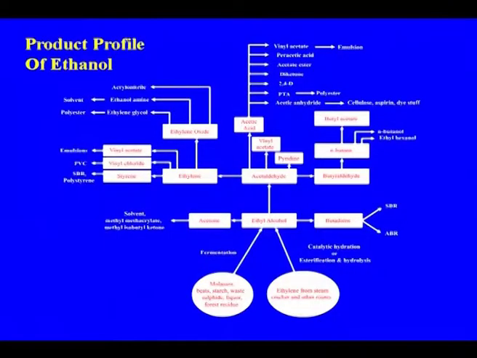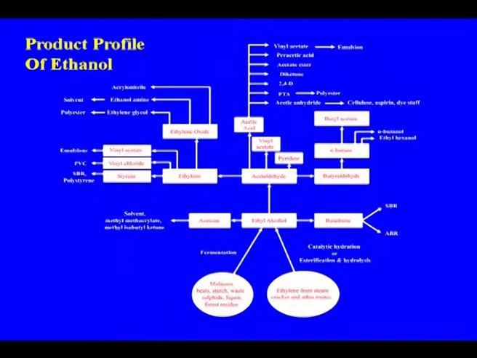This is the process for a large number of the products which you are seeing from here. The only difference here is that this is from the ethanol route. The only difference from the petrochemical route is that here it goes from ethanol to ethylene. In case of the petrochemical, it will be directly from ethylene to ethanol.